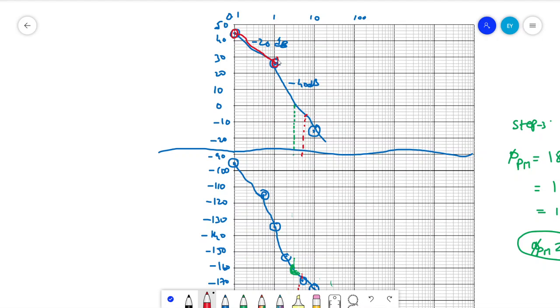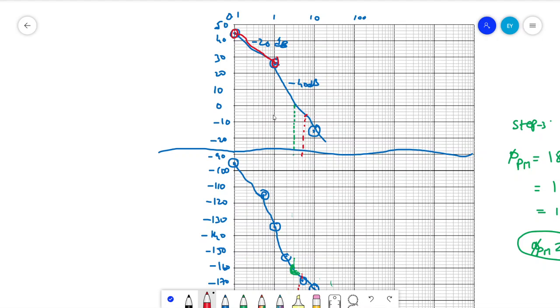Okay. Then for the next point at omega equal to 2.8 radians, the magnitude we got is 6 dB. Now let us locate the 6 dB at 2.8.